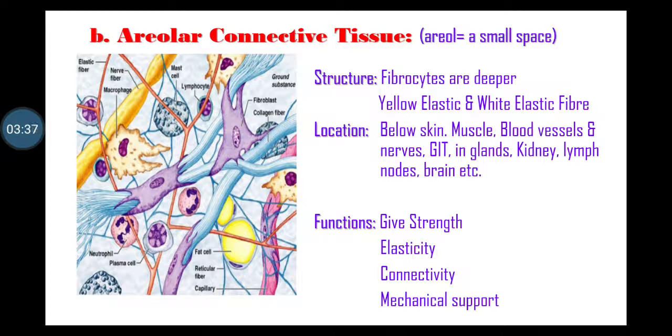Location, it appear all over the body, which connect and support to the other tissue. For example, below the skin, between muscle, support blood vessels and nerve, gastrointestinal tract, in gland supporting secreting cells. Yellow elastic fibers are present in arteries and white elastic fibers are found in the kidney, lymph node and brain. Functions, it gives the strength, elasticity, connectivity and mechanical supports.